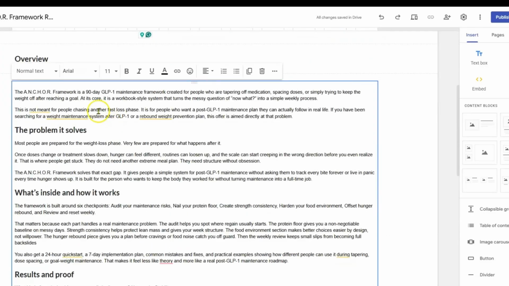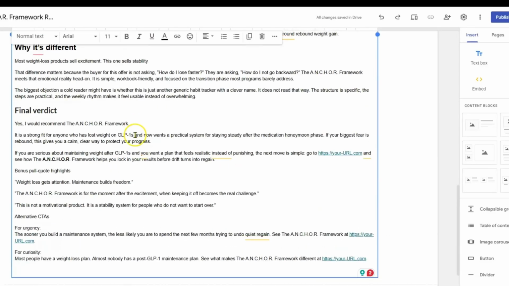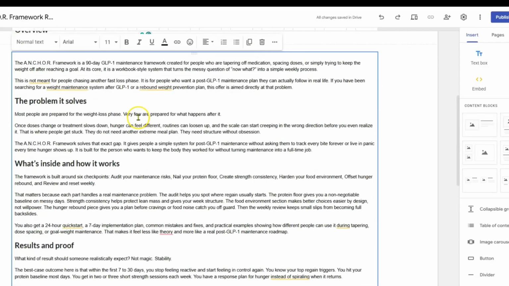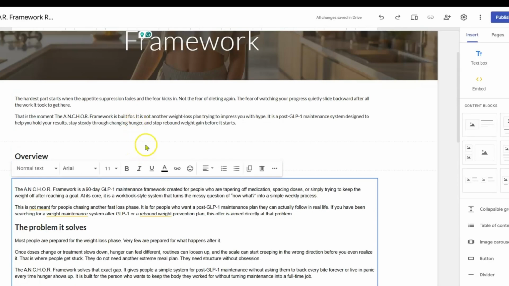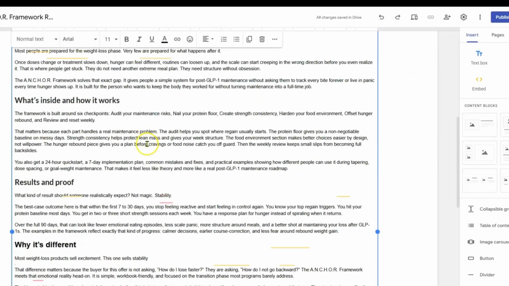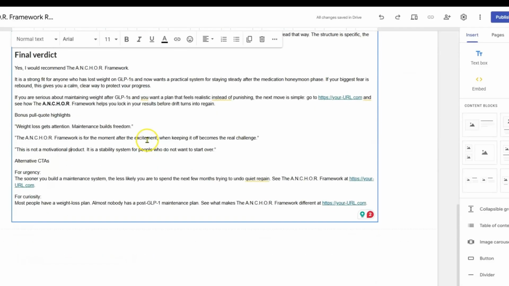Now you can do other things. You can add pictures to these things and all this other stuff. You know, whatever you need to do to make it pretty. You don't really need to make it pretty. All people want to do is see what this is all about. And then you just put the link here to the product that you're going to create.